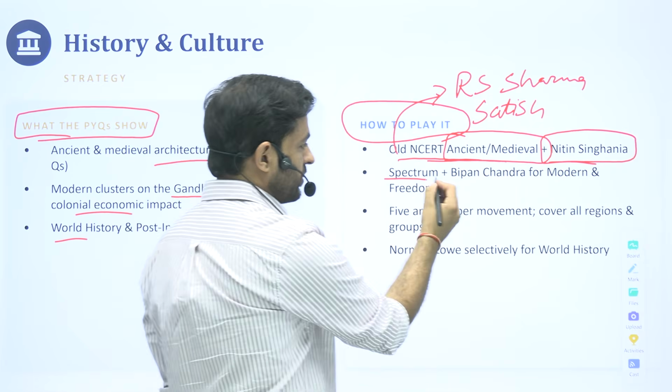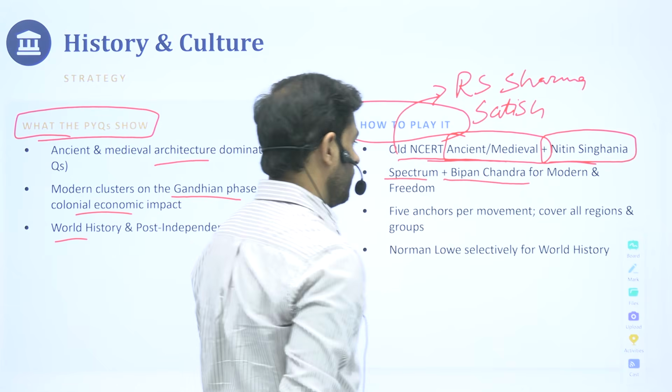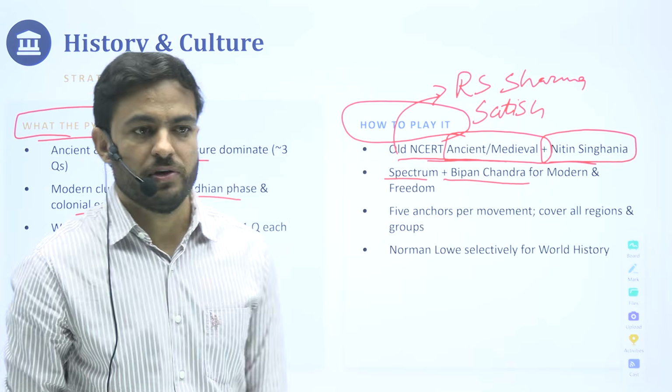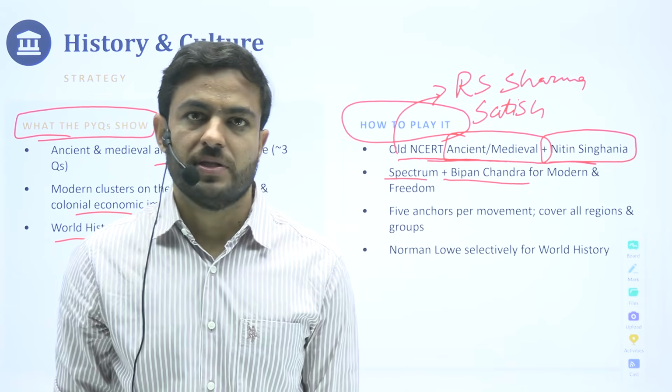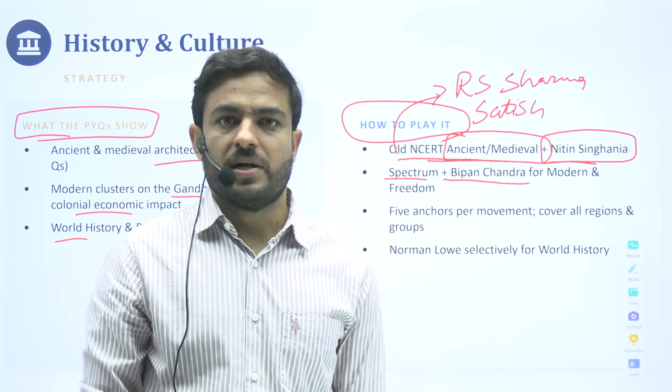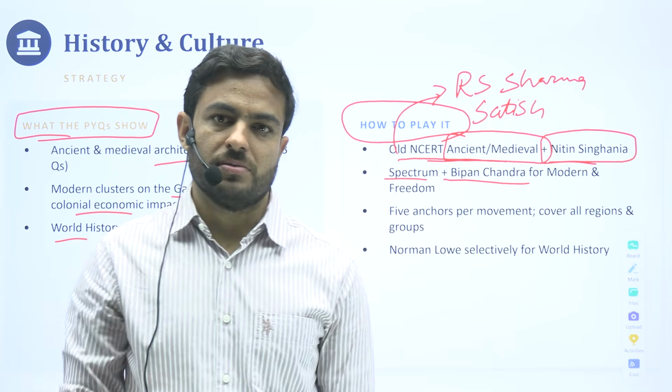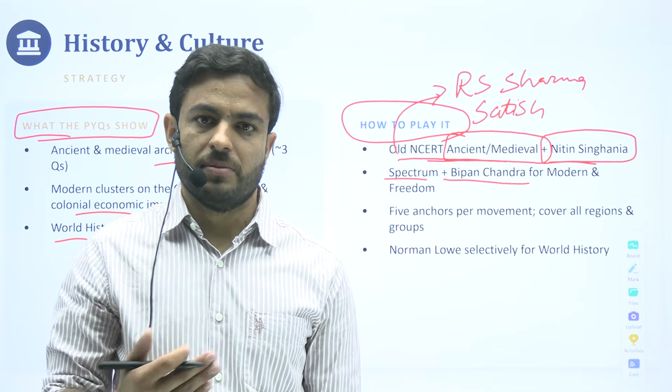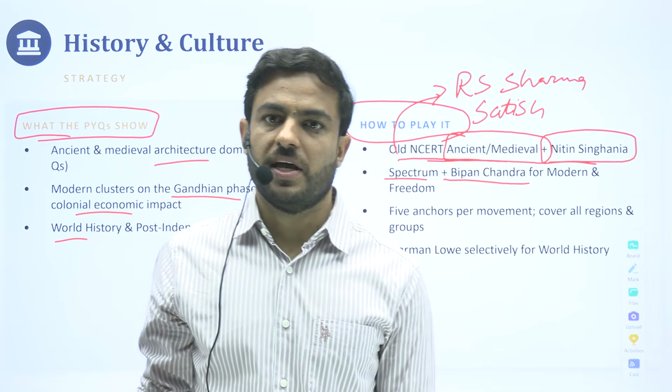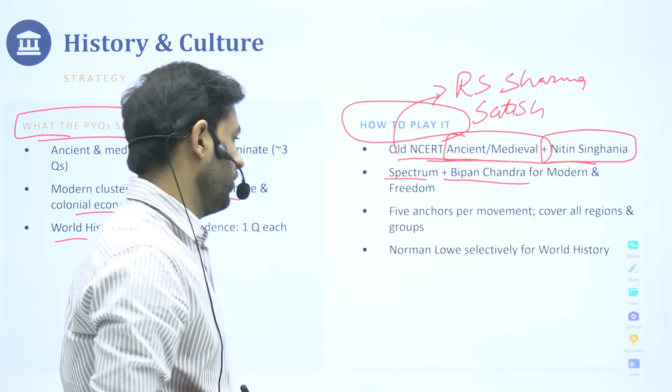For the ancient and medieval, we have discussed Nitin Singhania for the art and culture section. For the modern, we have discussed Spectrum and Bipin Chandra, where you would see all the phases of modern India, whether the decline of the Mughals or the coming up of the Britishers, the British rule, different phases within that, the freedom struggle, and so on.